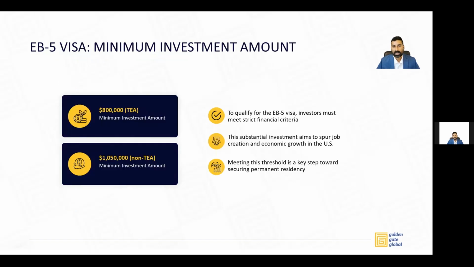The minimum investment amount required to qualify under the EB5 visa program is $800,000 in specially designated areas known as targeted employment areas. These areas are of two kinds. One, rural. Two, high unemployment. There is a third category under which you can qualify for the 800K investment, and that is infrastructure. If a project is not designated as rural, high unemployment, or an infrastructure project, the investment amount increases to $1,050,000.